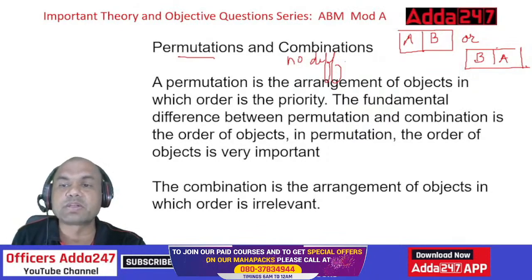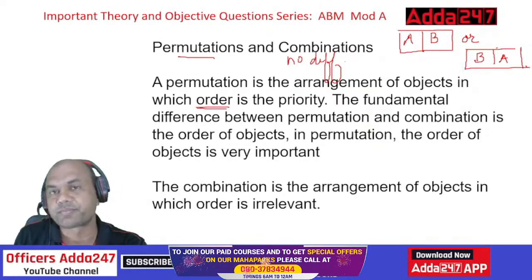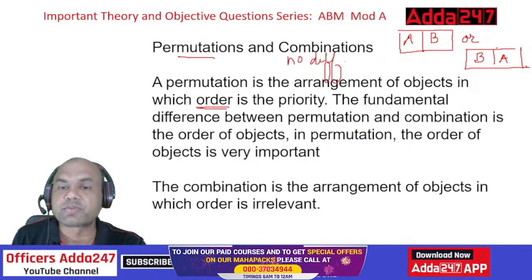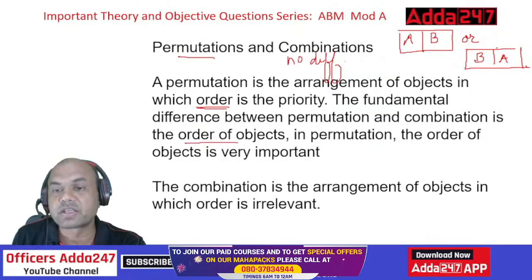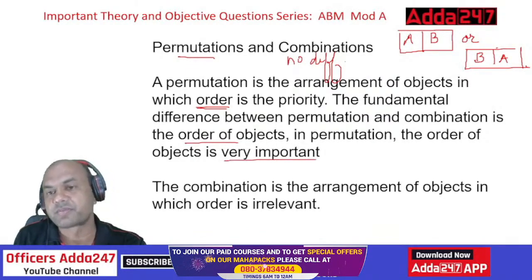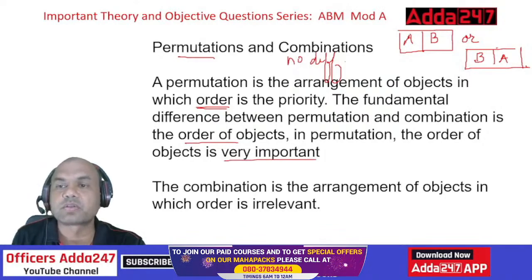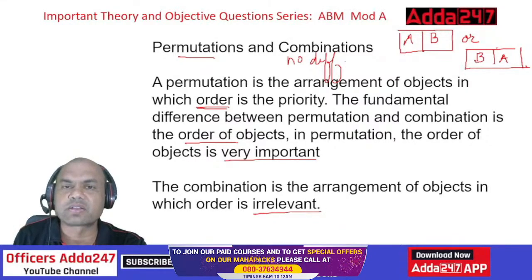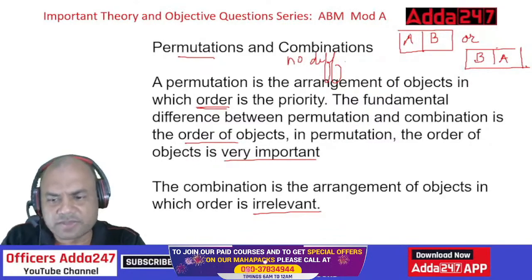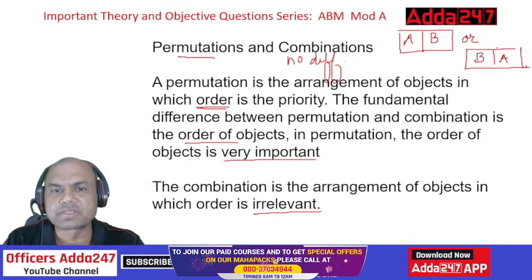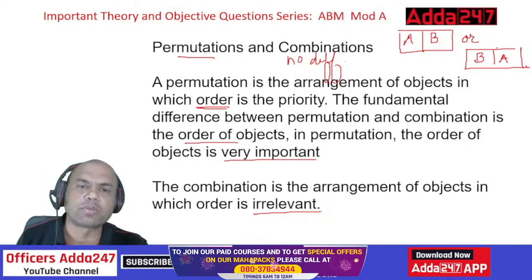So permutation is the arrangement of objects in which order is a priority. The fundamental difference between permutation and combination is the order of the objects. In permutation, the order of the objects is very important. A sitting to the left of B or B sitting to the left of A is the difference over here. And combination is the arrangement of objects in which order is irrelevant. Whether A is on this side or that side, nobody cares.